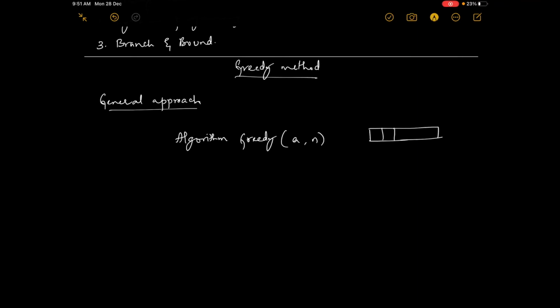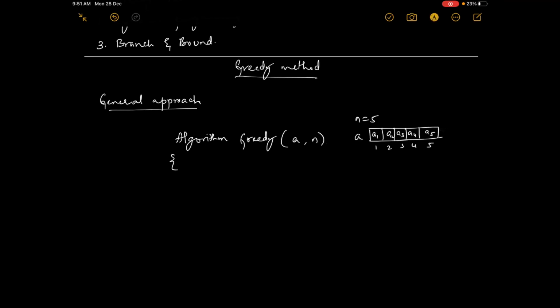So here, 1 2 3 4 5, a1, a2, a3, a4 and a5. These are the indices 1 to 5. So this is an input and its size is 5.